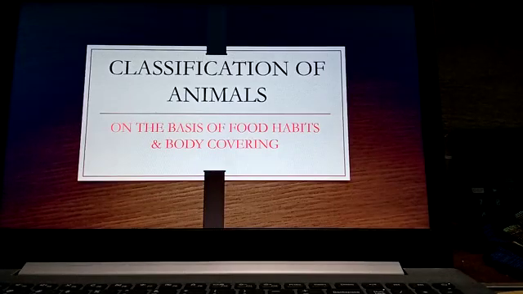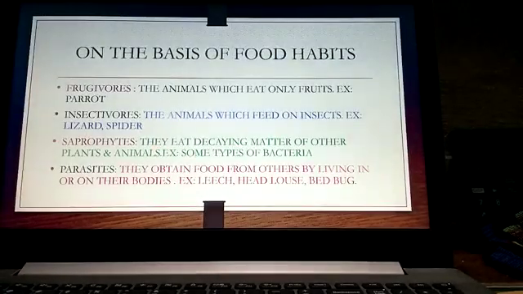In our last class, we discussed the classification of animals based on their mode of reproduction and on the basis of their backbone. So today, we are going to discuss the classification of animals on the basis of food habits and also about their body covering. On the basis of food habits, the animals are divided into four different types, that is frugivores, insectivores, saprophytes and parasites.